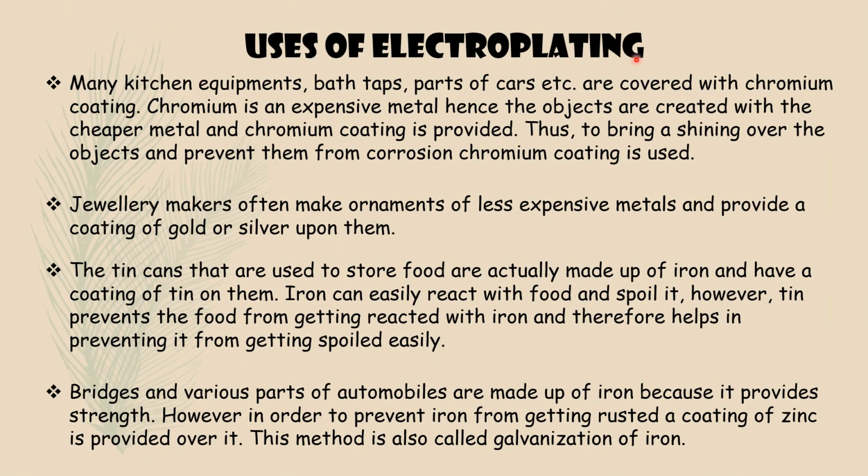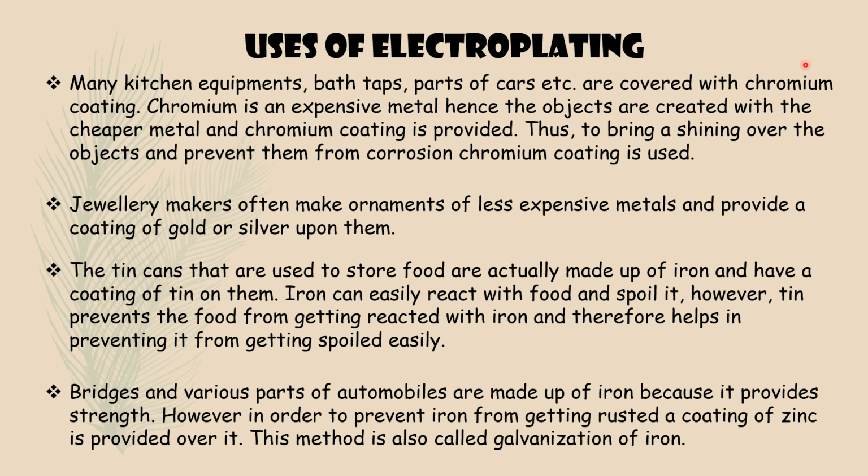Uses of electroplating. Many kitchen equipments, bath taps, parts of cars, etc. are covered with chromium coating. Chromium is an expensive metal, hence the objects are made with a cheaper metal and a chromium coating is provided. Thus, to bring a shine to the objects and prevent them from corrosion, chromium coating is used.